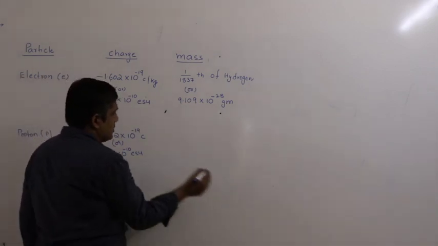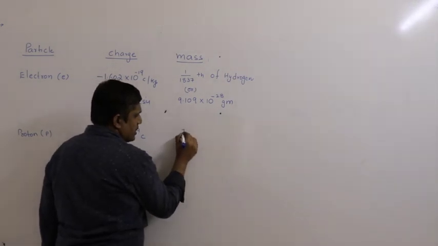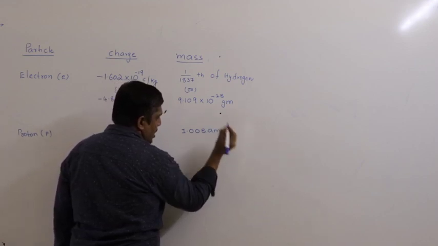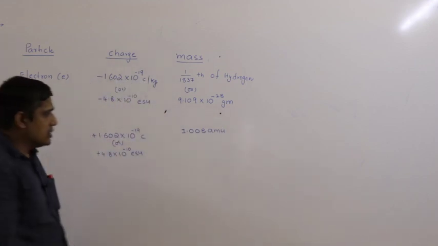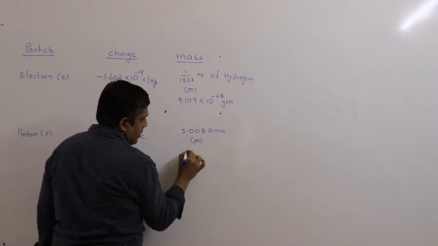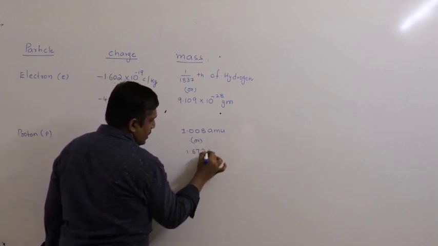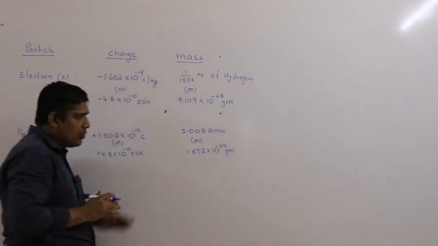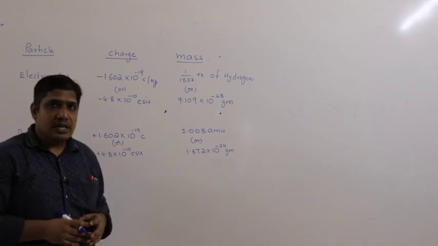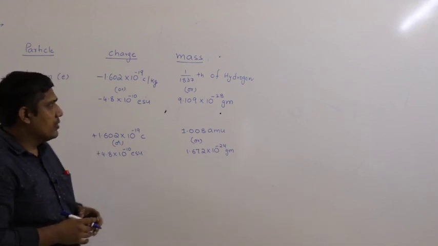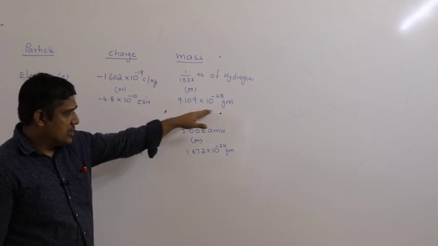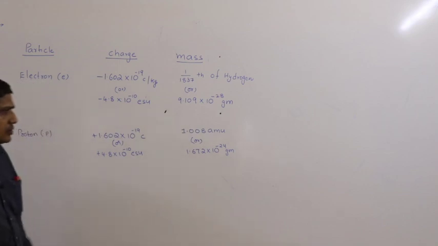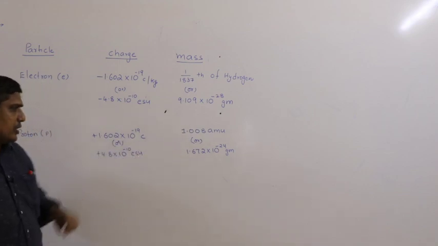Coming to the mass, it is taken as approximately 1.008 AMU, atomic mass units. And if you see the absolute mass, 1.672 into 10 power minus 24 grams. How you got these different values, that we'll study in stoichiometry. For the time being, we have already studied this. How to find the absolute mass, that we'll study in the later classes. Now this is the relative scale, this is the absolute value.